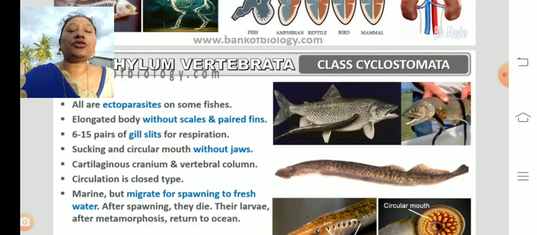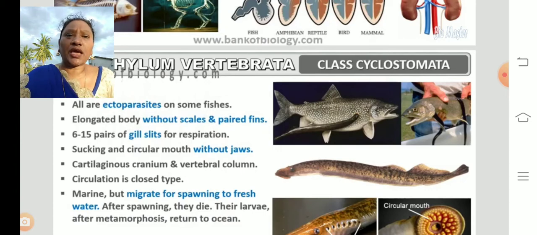And 6 to 15 pairs of gill slits for respiration. They have nearly 6 to 15 gills for the process of respiration. Sucking and circular mouth without jaws. Sucking means absorbing, and the mouth is in a circular manner, which is helpful for sucking, but they don't have any jaws. Cartilaginous cranium. Cranium means the protective cover of the brain. So they have a cartilaginous cranium.